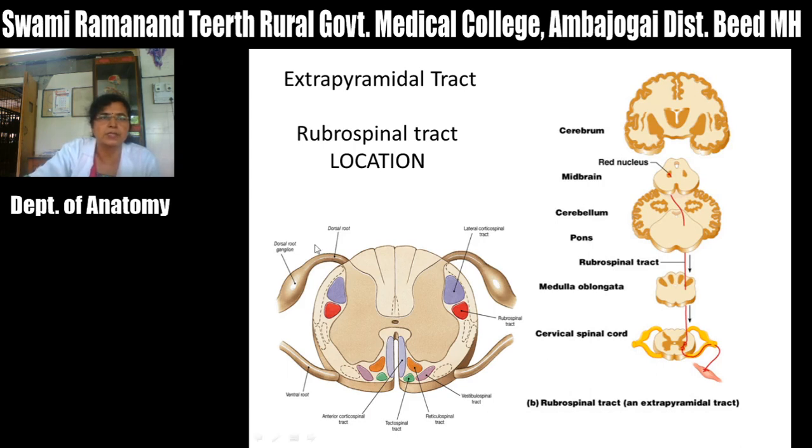So first we will see the rubrospinal tract. The rubrospinal tract arises in the red nucleus, which is situated in the midbrain. First we will see the location of this tract. The rubrospinal tract is situated in the lateral funiculus of the spinal cord, ventral to the lateral corticospinal tract.